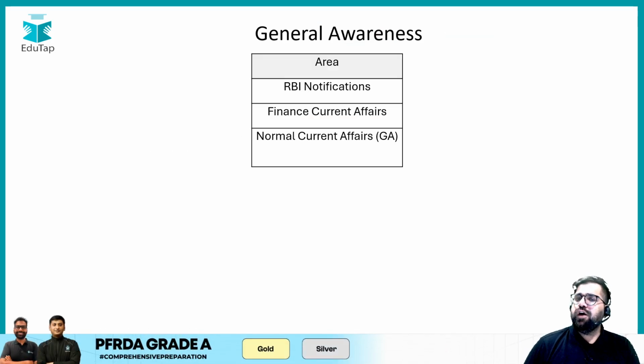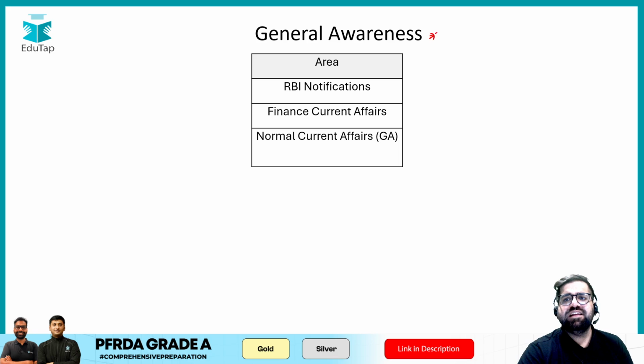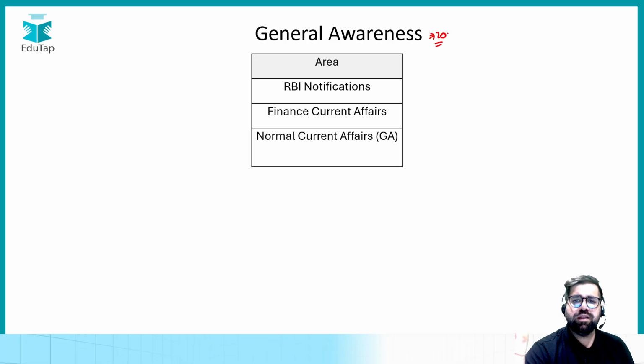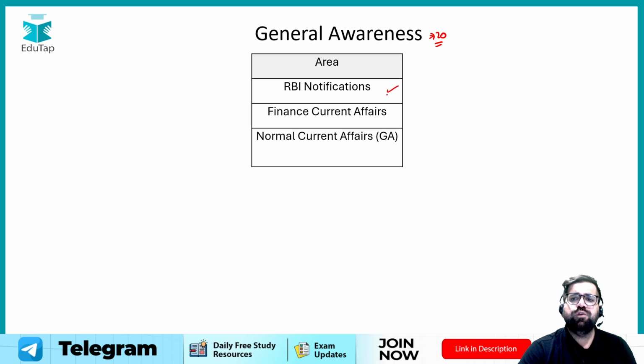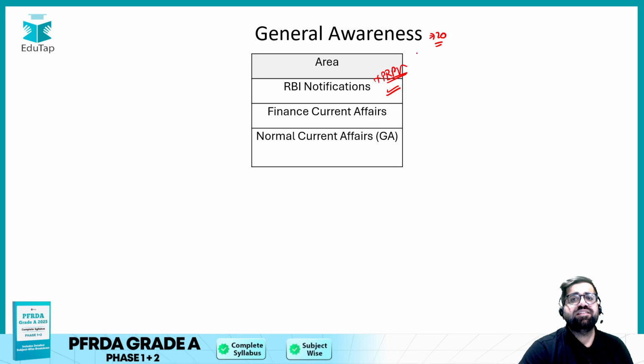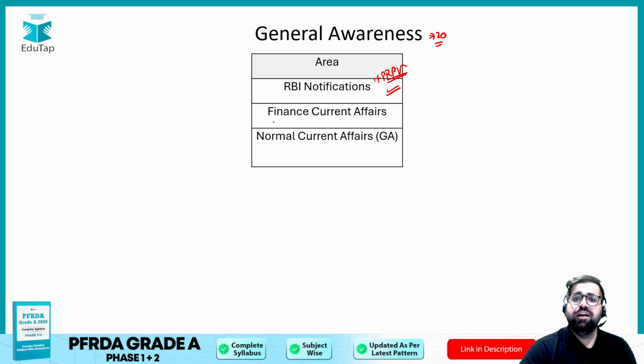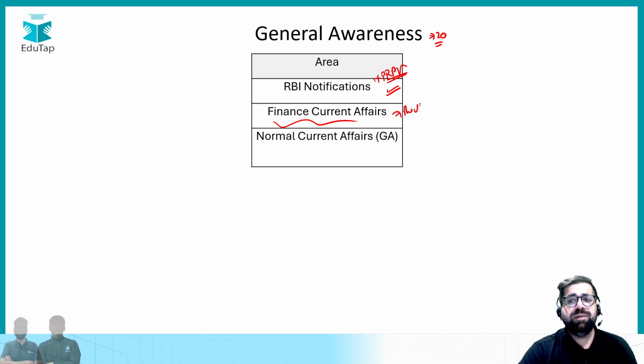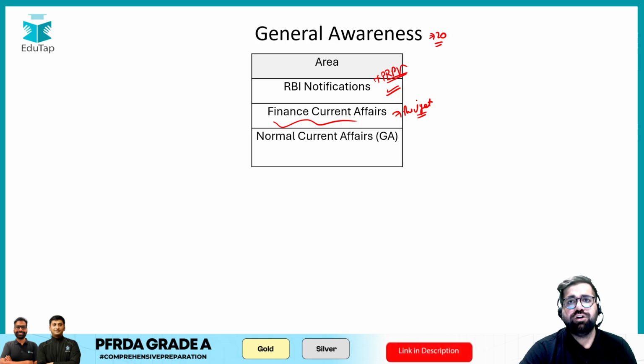Now coming to general awareness, again the same strategy. 20 questions will be over here. Now in general awareness, you have to focus on RBI plus PFRDA notifications or the press releases by these two institutions, certain finance current affairs also, like budget and news, or certain big financial current affairs which are making a lot of news.